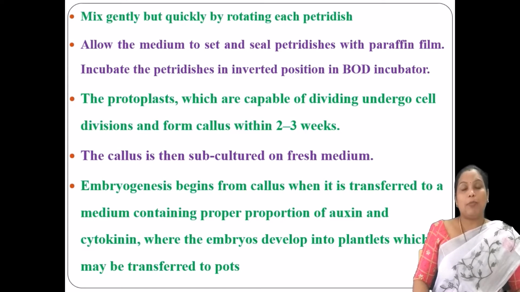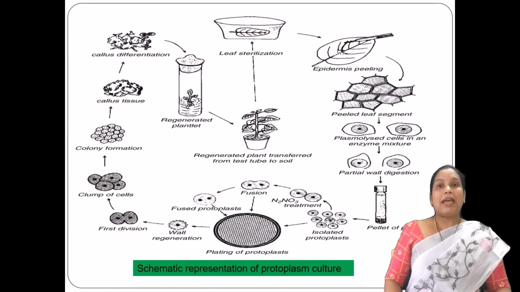The embryos which have developed with the help of the culture medium as well as the subculturing technique are responsible for developing into plantlets, and those plantlets develop into a new plant. That is nothing but the regeneration of the plant from the embryo. So here is a schematic representation of the protoplast culture.